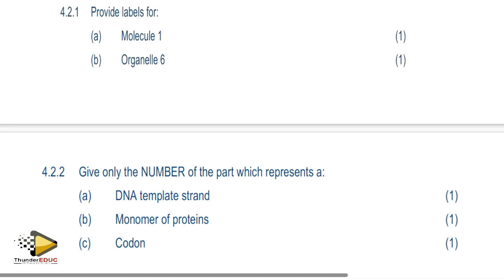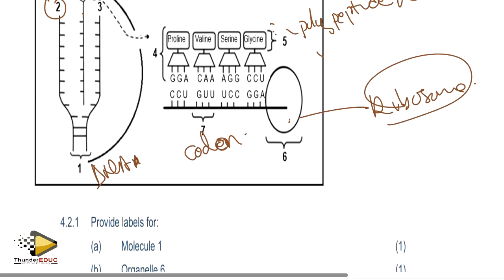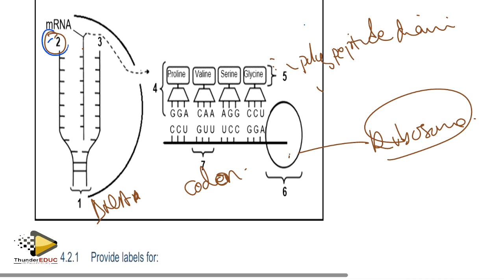Give the number of the part which represents the DNA template strand. Template, you see, it's number 2. Why? Because the messenger is forming and is facing that side. This one is copying from this side. Therefore, number 2 is the template.